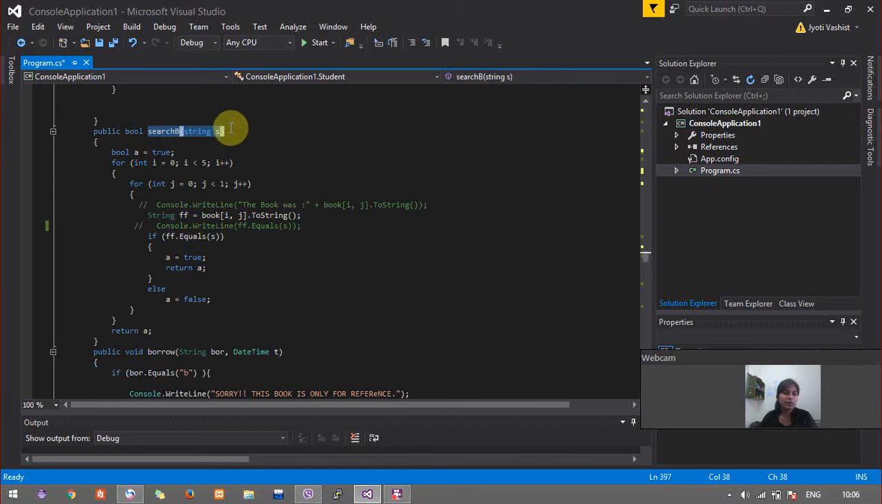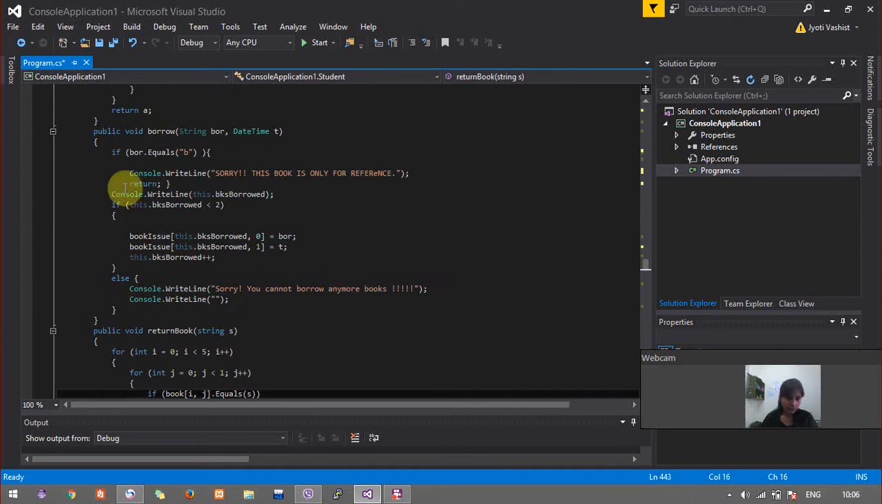It does the same thing which the faculty function does, but this is done by using the variables of the student class. And then borrow also does the same thing, but here the constraint is that a student user cannot borrow more than 3. So 0, 1, 2 makes it 3, so it should be 3. Yeah, so here I get the name of the book and the issue date, and I store it in book issue.